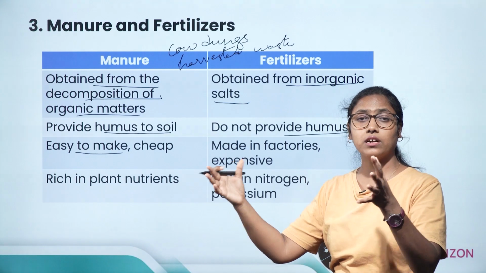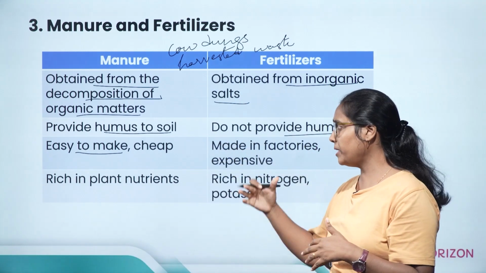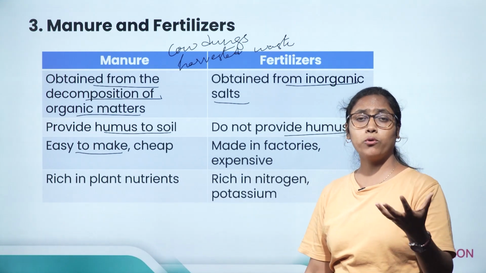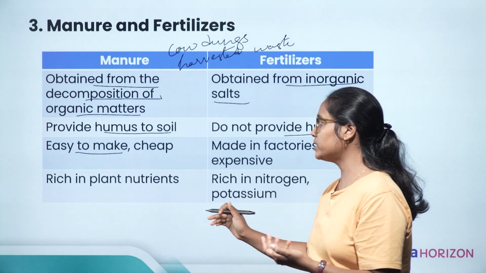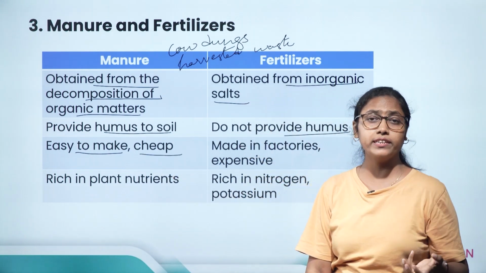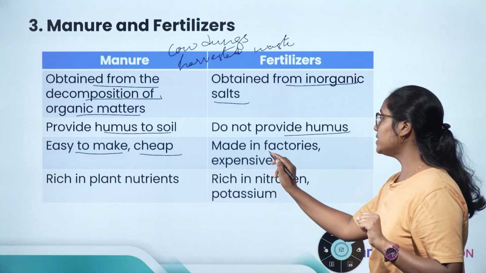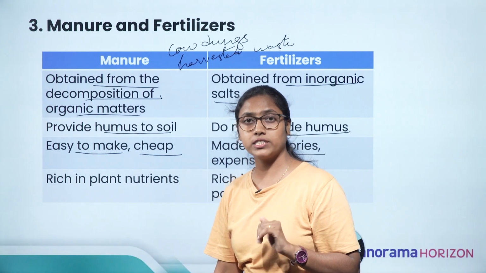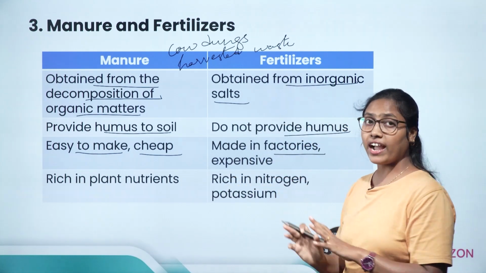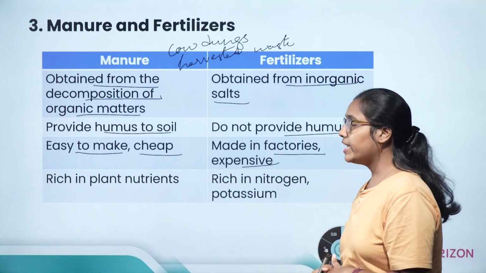The next thing, manure is very easy to make. We just need cow dung or any harvested waste, and it has to be made into compost, and this compost can be used in plants. It's very easy to make and it's very cheap because the materials are already available in the farm itself. Whereas fertilizers are made in factories. The farmers cannot make chemical fertilizer by themselves. These are made in factories and these are very expensive.